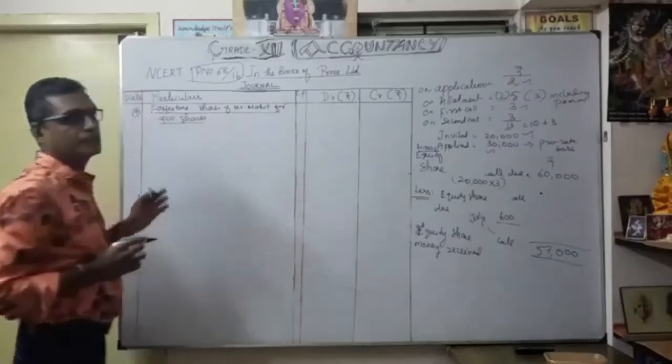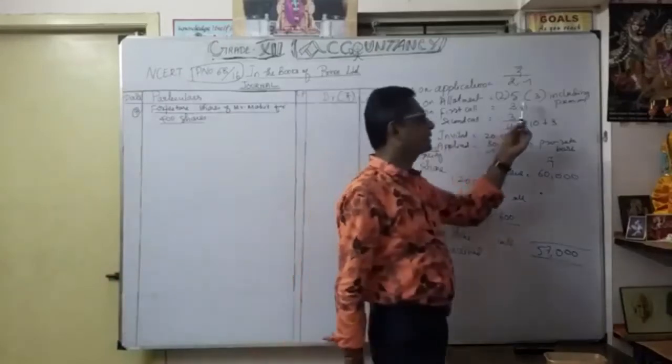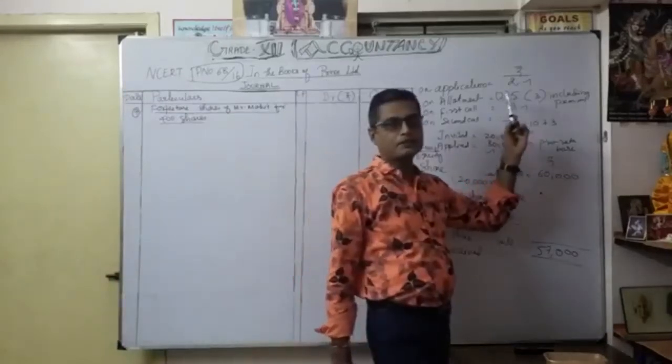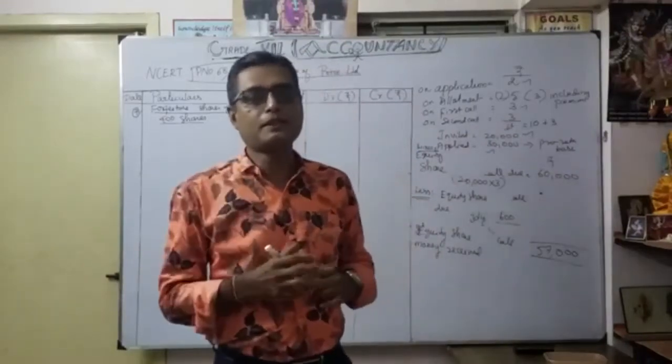So what is the entry for that? See here, very important. At the time of share allotment itself, he failed to pay share allotment and first call.